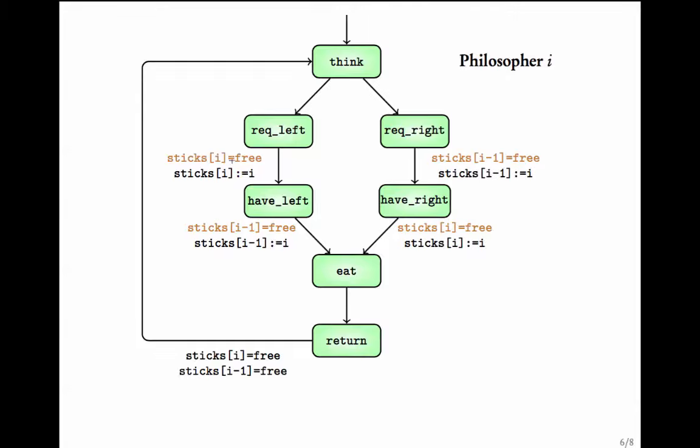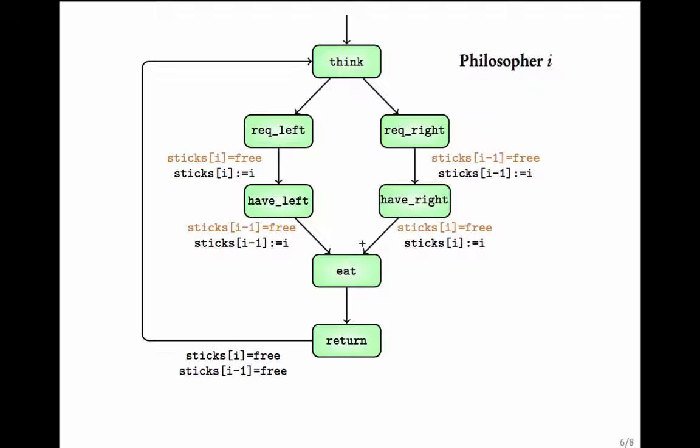So if his left stick is free, then he can take the transition to the state have left. In the process, he sets that the stick i is with him. Assuming that sticks is an array, sticks of i is being set to i. Suppose he has left. Now he has to wait for the right stick. If the right stick is free, he can take this transition, and in the process he denotes that the i minus 1th stick is with him, and then he can go to the state where he can eat.